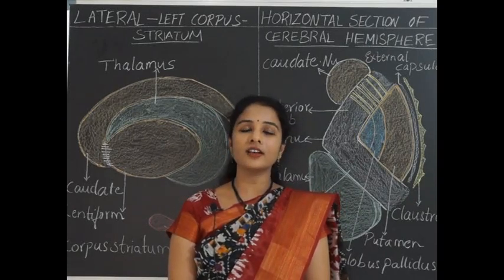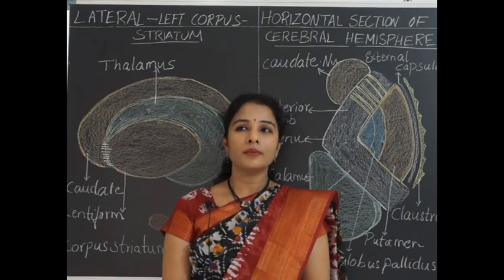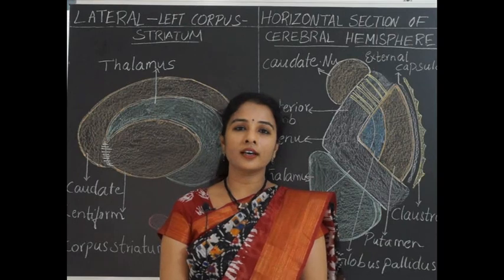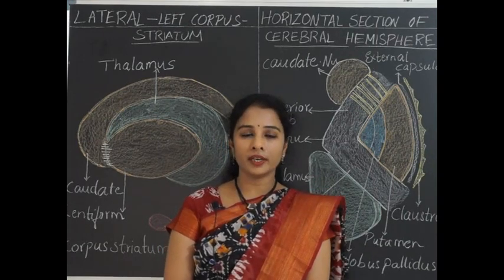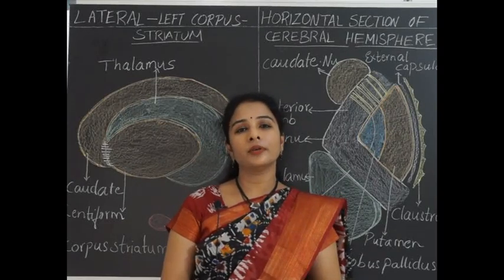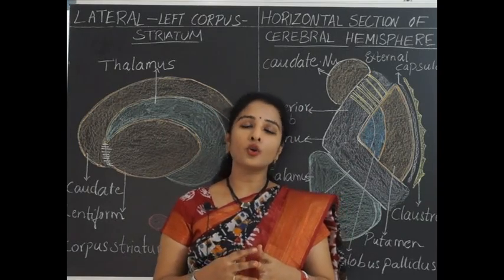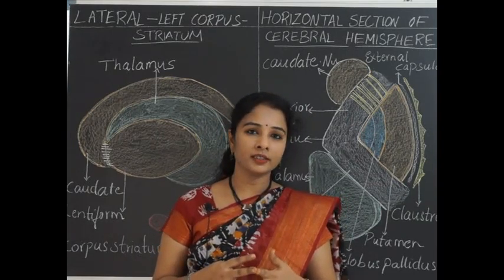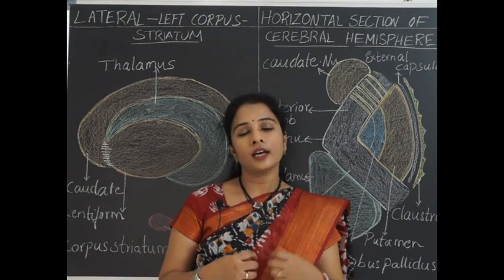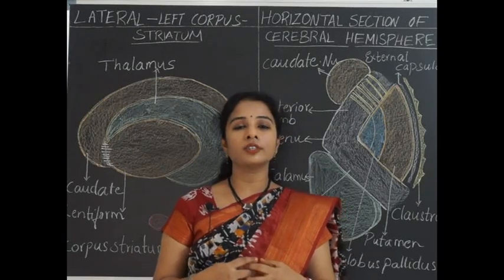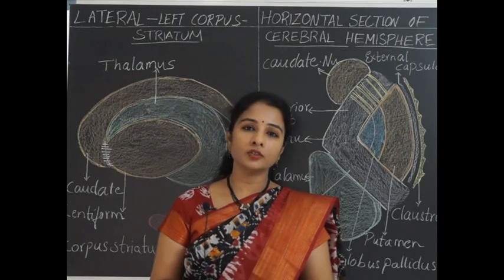This is Dr. Rajita, and today we shall learn about basal ganglia or basal nuclei. Basal ganglia or basal nuclei are large masses of grey matter present within the white matter of the brain. The outer surface of the brain is covered by cortex, which is grey matter, and the central core of the brain is formed by the white matter, which we learnt in the previous session. Within the white matter, there are again collections of grey matter which are called basal ganglia or basal nuclei, which are present near the base of the brain.